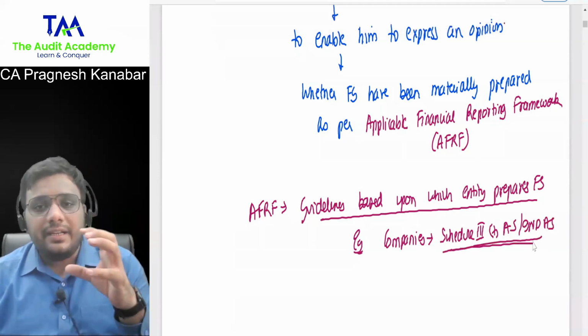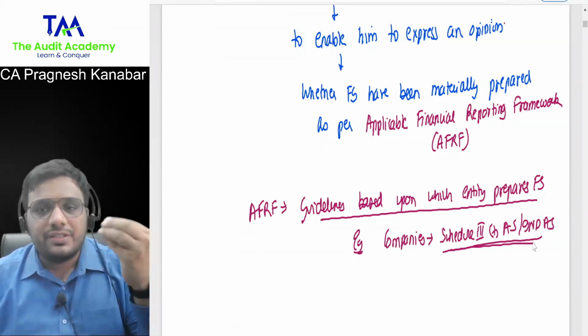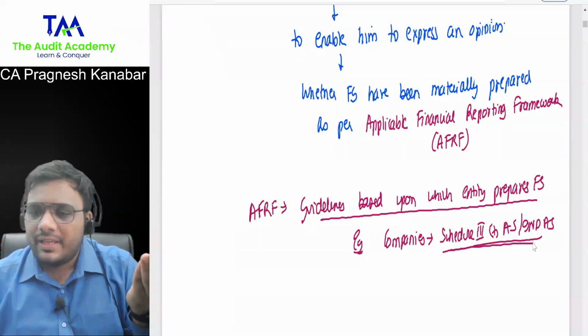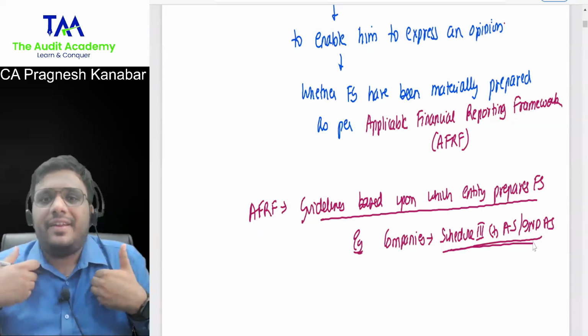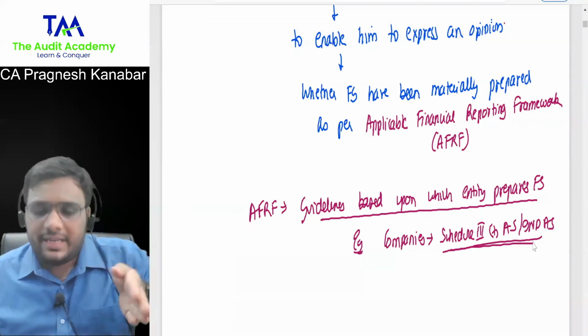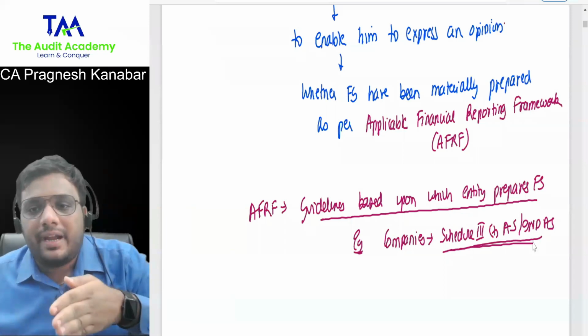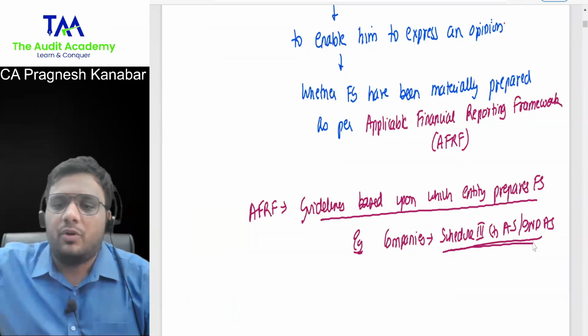So every entity that you're auditing has a set of guidelines based upon which they prepare the financial statements. So obviously, when I'm expressing an opinion, my opinion will be whether financial statements have been materially prepared as per the applicable financial reporting framework.